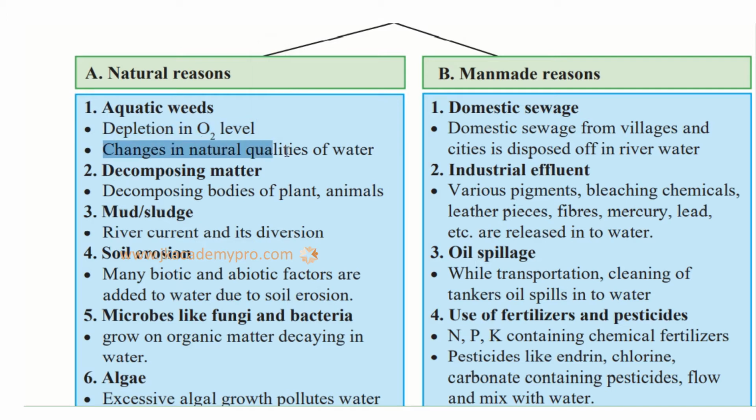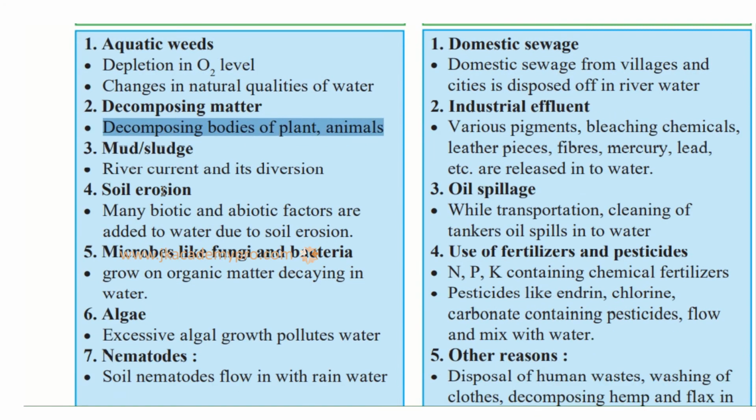Then there are changes in the natural quality of water. The color of the water changes, so you cannot consume this water. Then there is decomposing matter, that is, dead bodies of plants and animals start decomposing in the water.